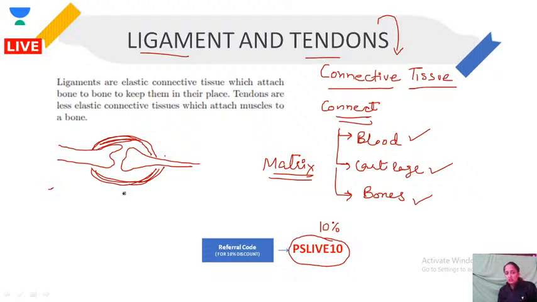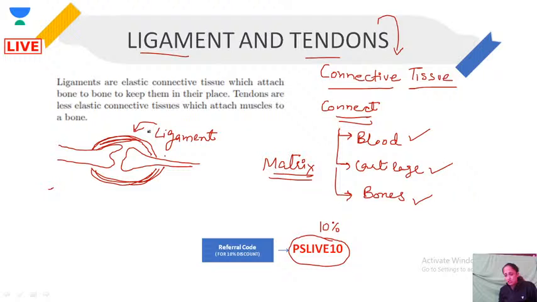If they are not present, what will happen? Our bones will not be able to work. So ligament connects bone with bone.